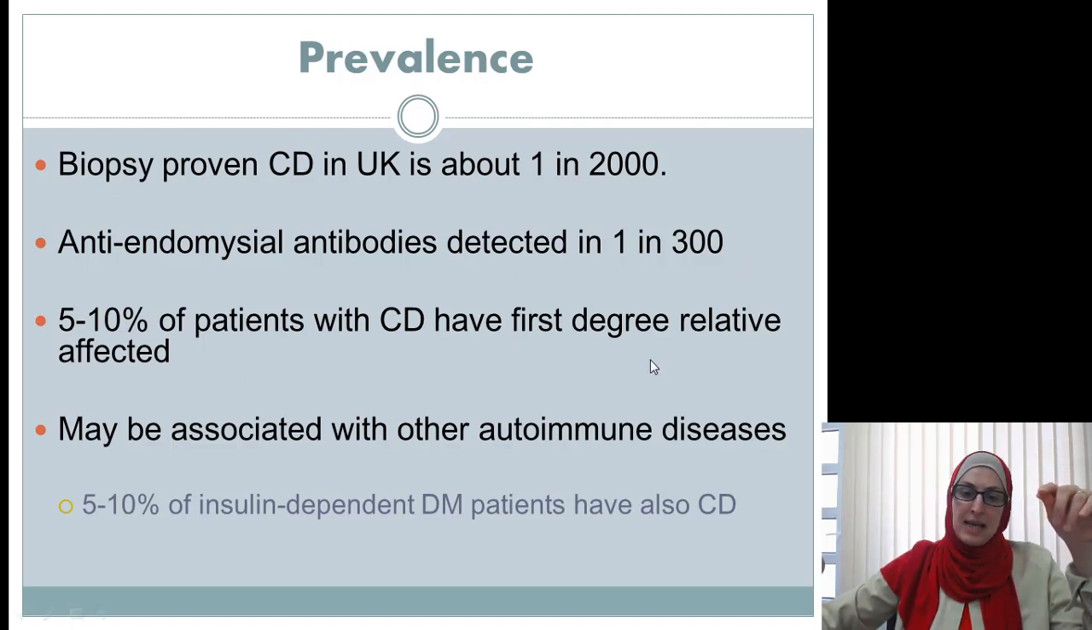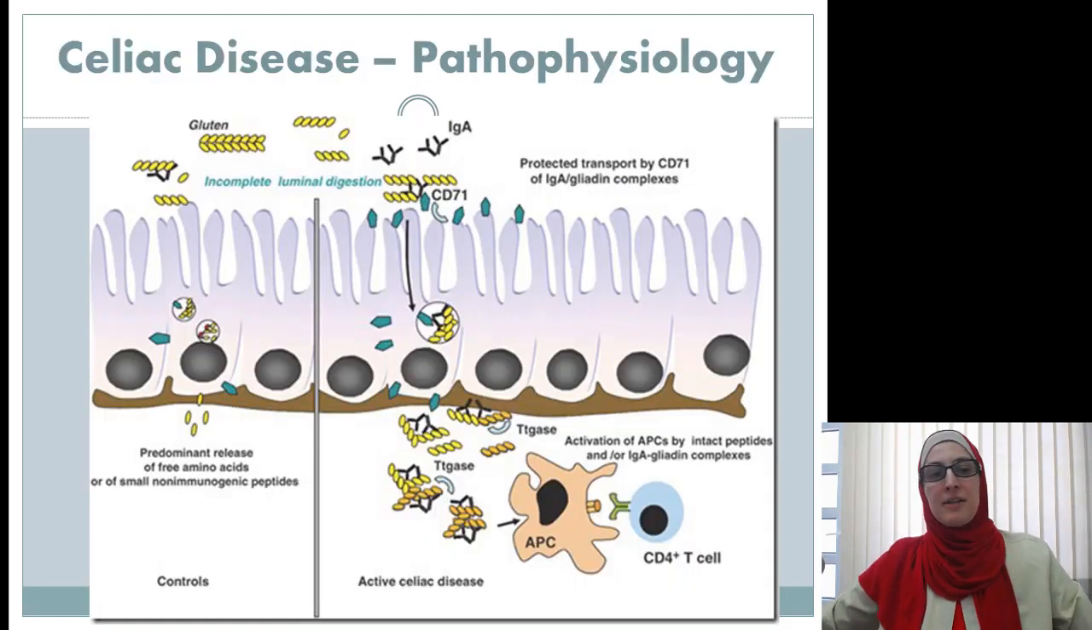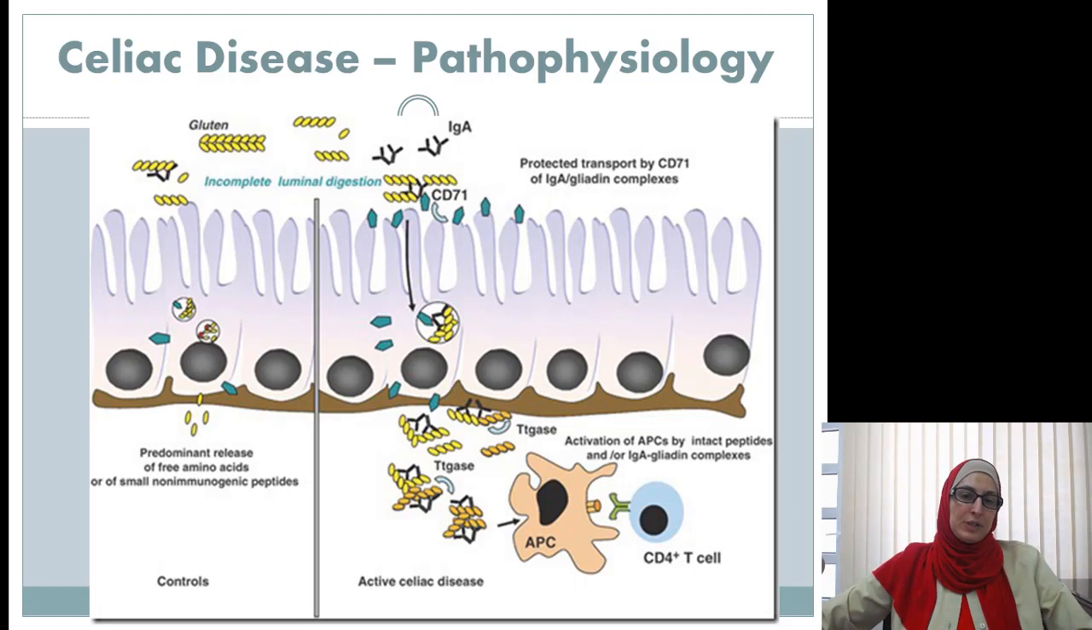Another thing is that autoimmune diseases usually occur in clusters. So a patient with celiac disease is far more susceptible to developing other autoimmune diseases, including insulin-dependent diabetes, rheumatoid arthritis, or other autoimmune conditions. Things will become clearer in the coming few slides after we discuss what goes on in celiac disease.